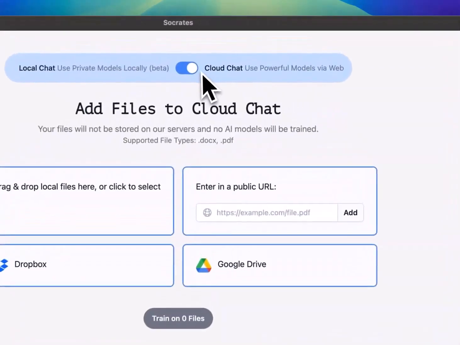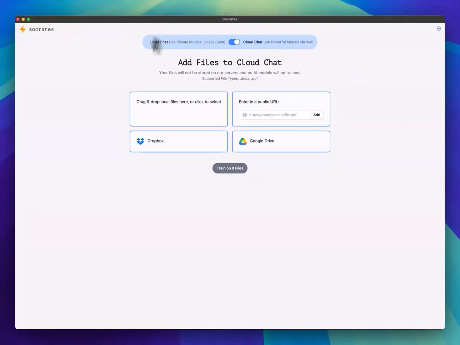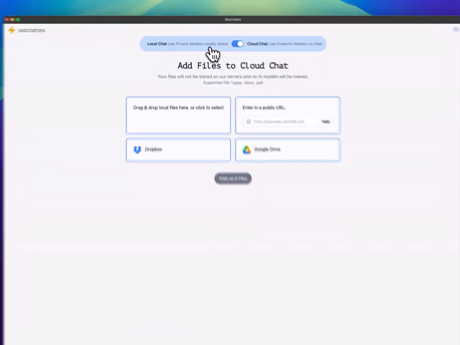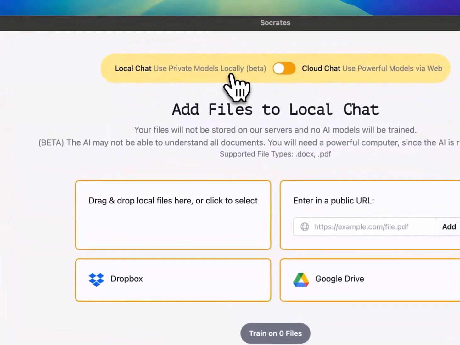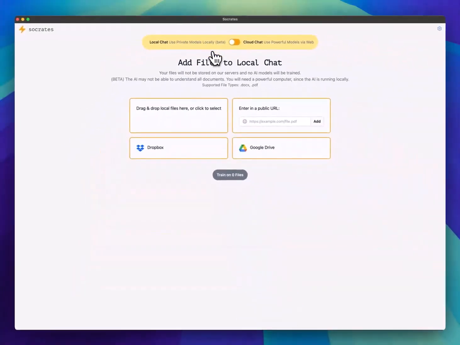And today I'm demoing the desktop product. So this is what you'll first see when you first create an account. First decision you have to make is whether you want to talk to the cloud or use completely your own computer. And files added here are completely private. No files are sent to the cloud and all processing is done on your computer.